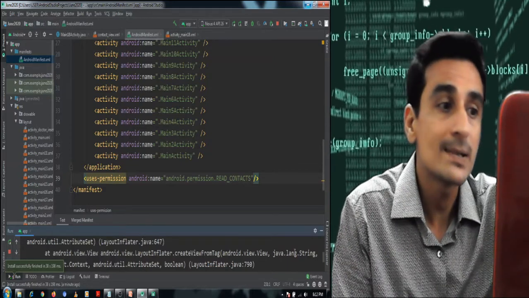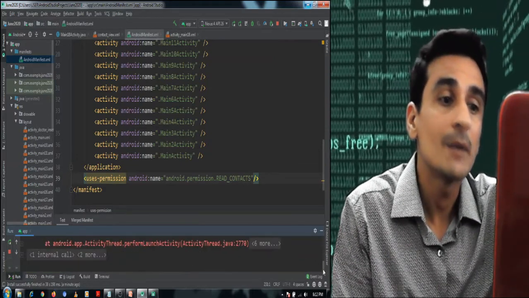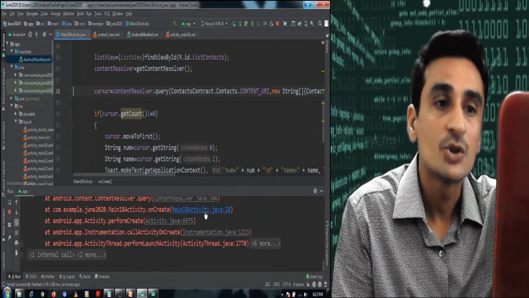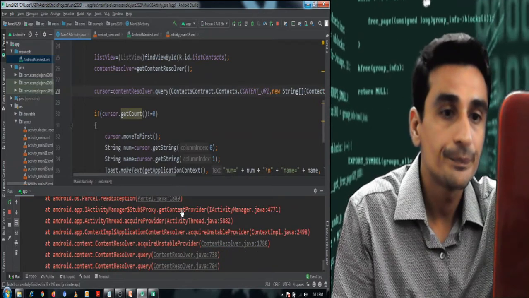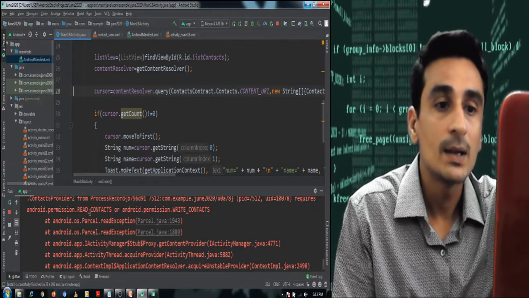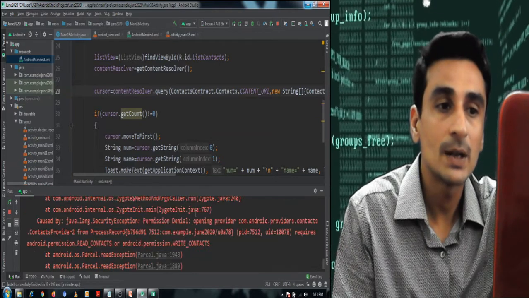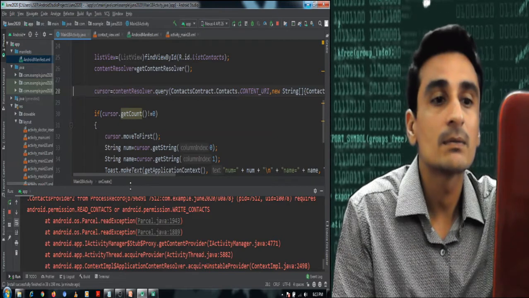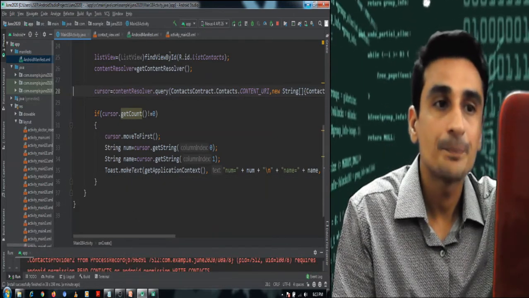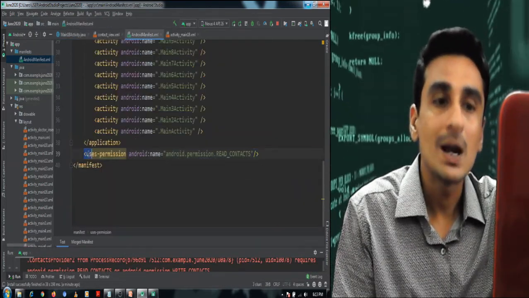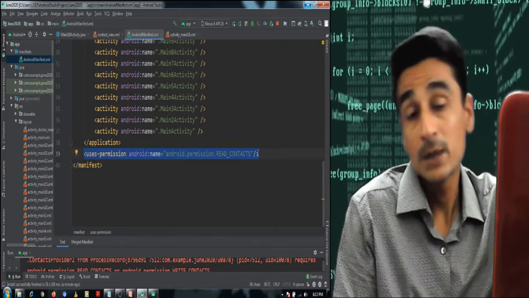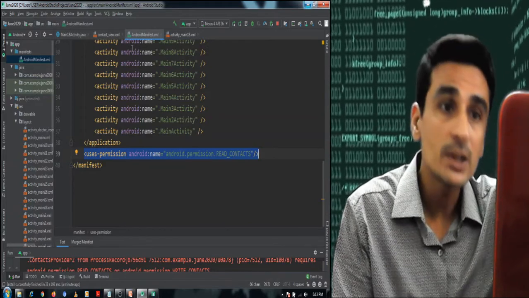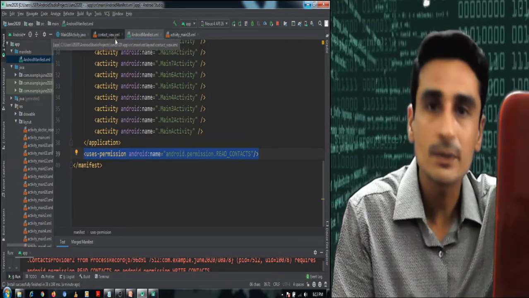On the fly means we were implementing it in our activity also. There is a method available in Java for that. See, again, same thing, READ_CONTACTS permission, WRITE_CONTACTS permission. In this case, no doubt we have asked permission in the manifest file, but it may happen that the client has ignored giving the permission. And even then, our application was installed successfully.